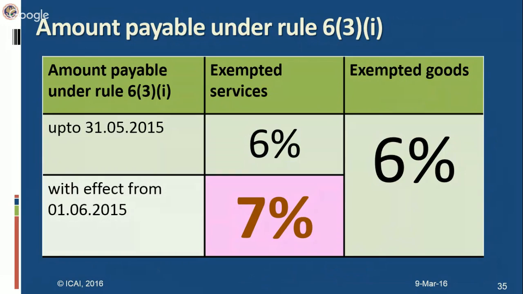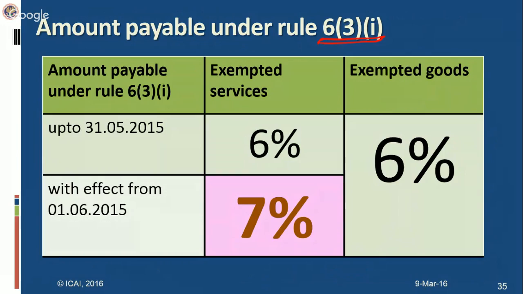In fact, this reversal which we are talking about is under Rule 6(3). There could be a case that the inputs and input services are commonly used in dutiable goods as well as exempted goods, or used in the provision of taxable services as well as exempted services. Okay.